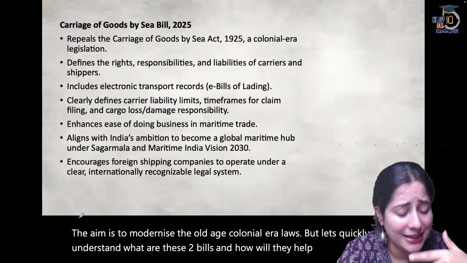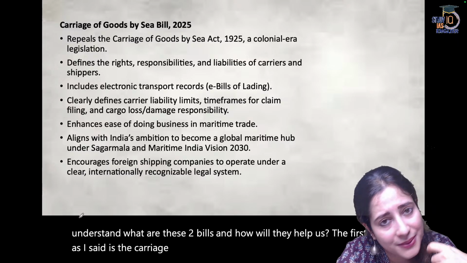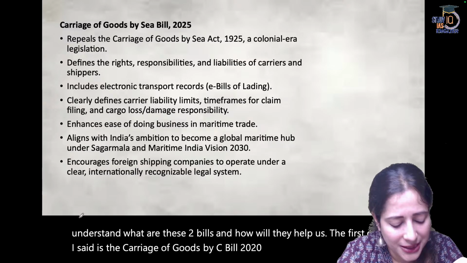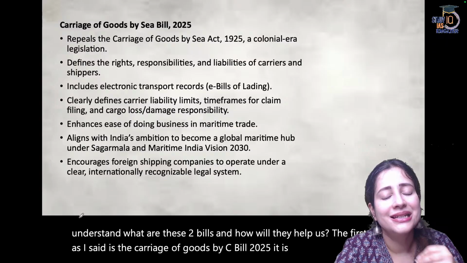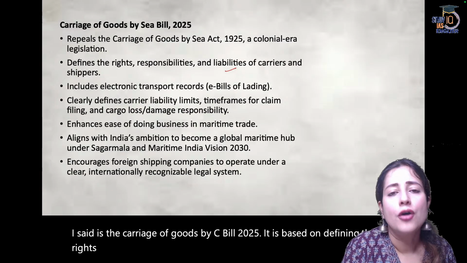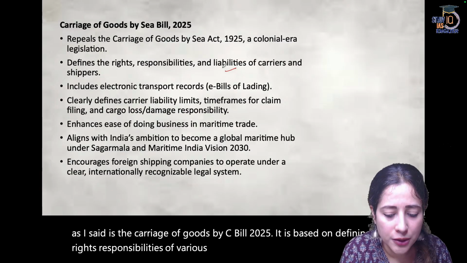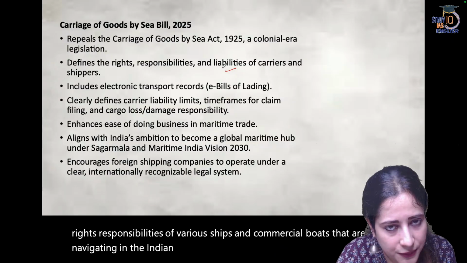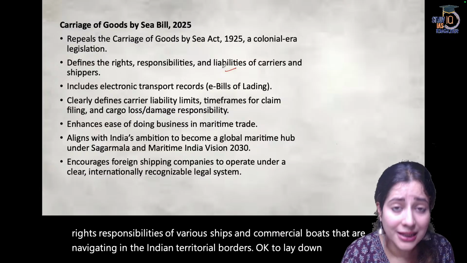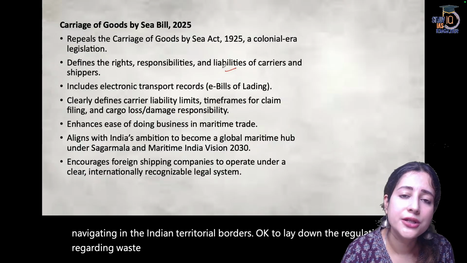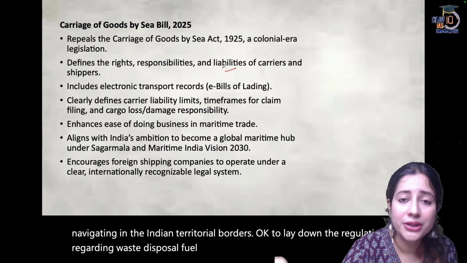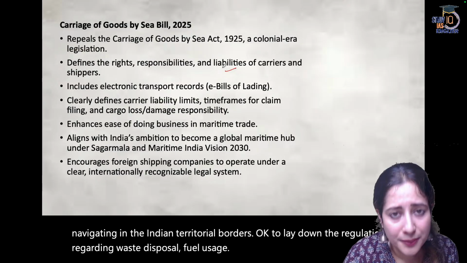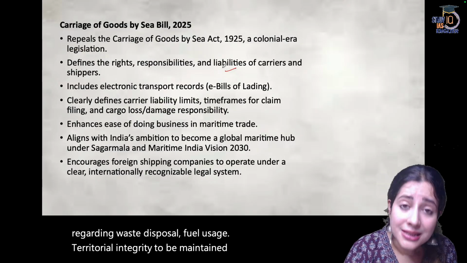The first one, as I said, is the Carriage of Goods by Sea Bill 2025. It is based on defining the rights, responsibilities of various ships and commercial boats that are navigating in the Indian territorial waters. Okay, to lay down the regulations regarding waste disposal, fuel usage, territorial integrity to be maintained, safety, sea piracy.